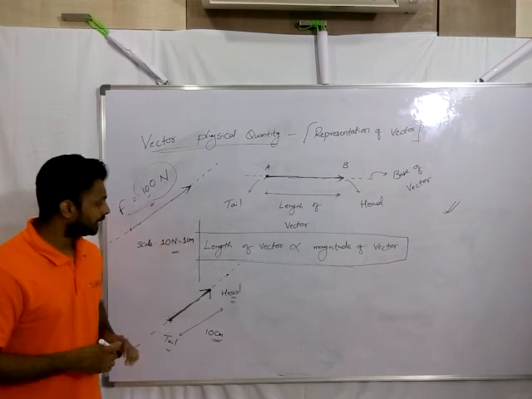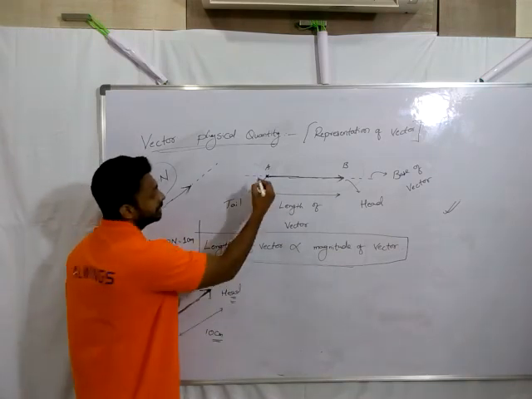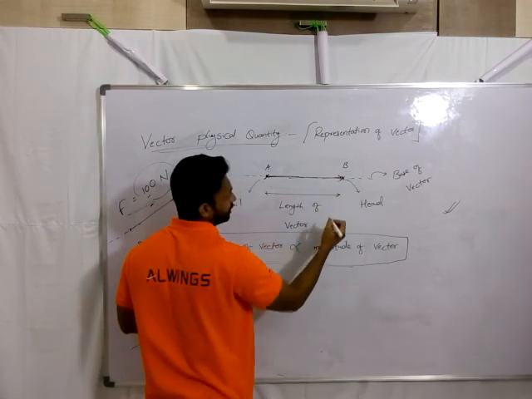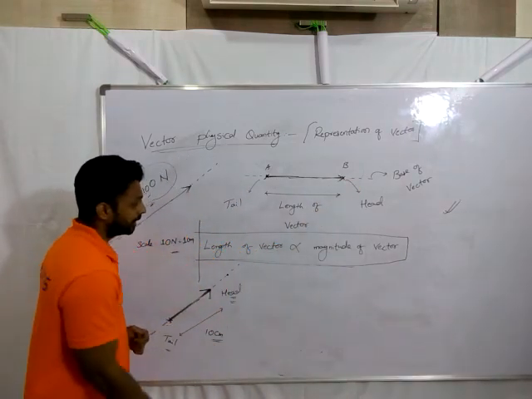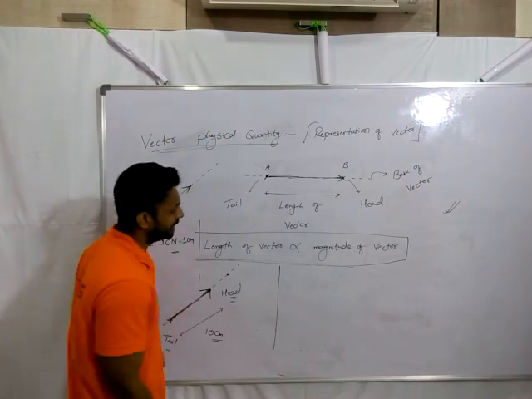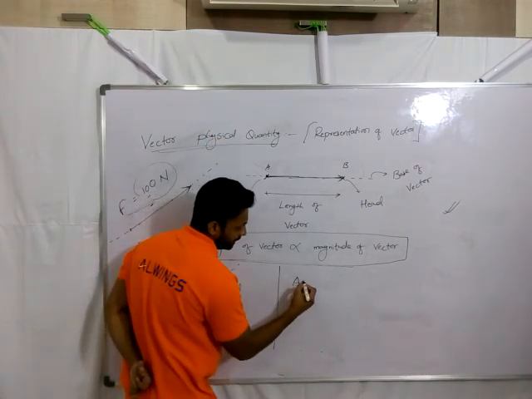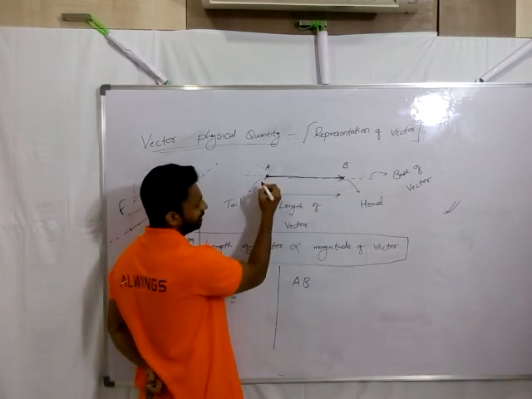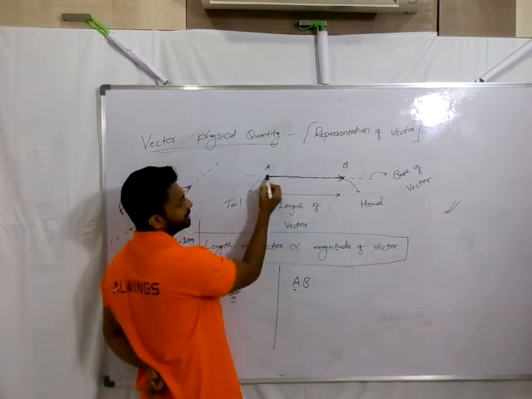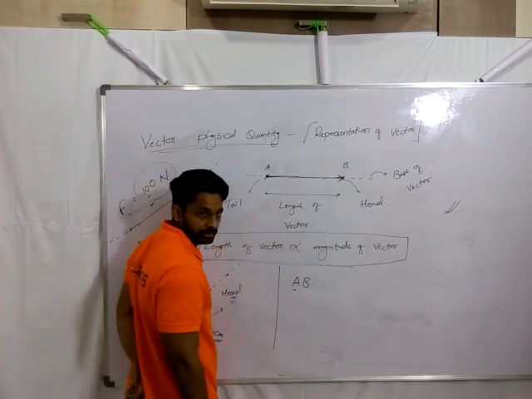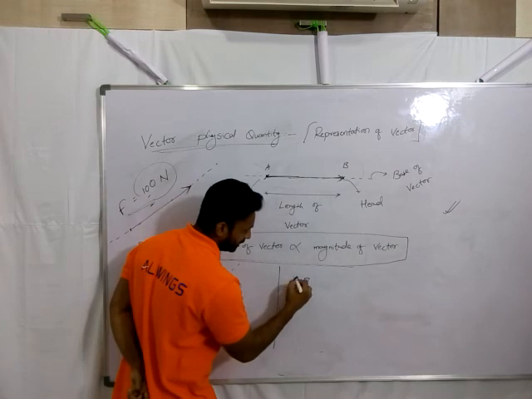And the last thing is, here this is the initial point or the tail A, and this is the final point or the head B. Symbolically, this vector can be represented from initial to final, right? The first tail letter should be here. You are representing tail with letter A, head with letter B. Maybe with bold letters I can represent this.